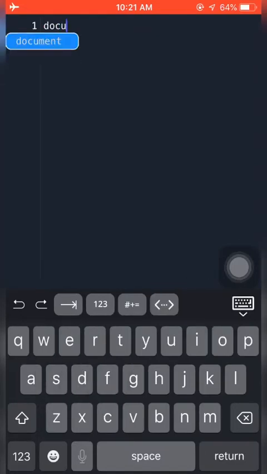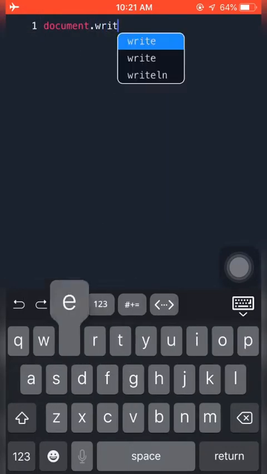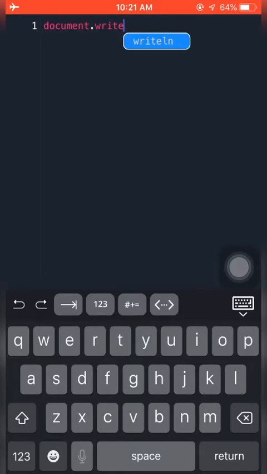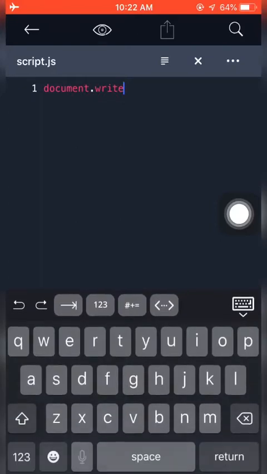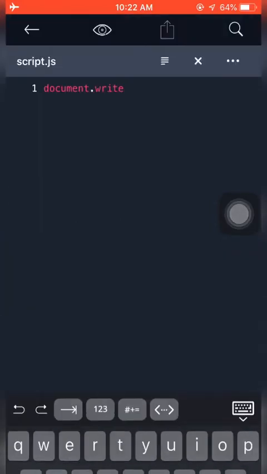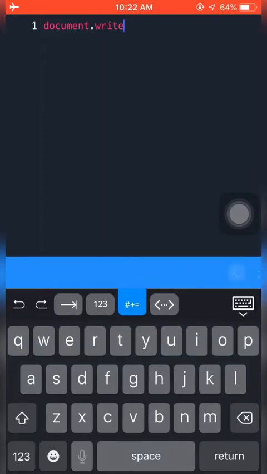We want to write some code. Let's say we want to add something to what we already have over there. So we use something we call document.write. We open a bracket, then inside this bracket we'll write something nice using double quotes.